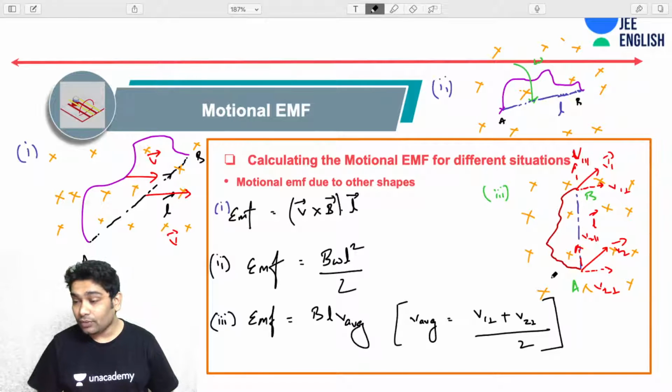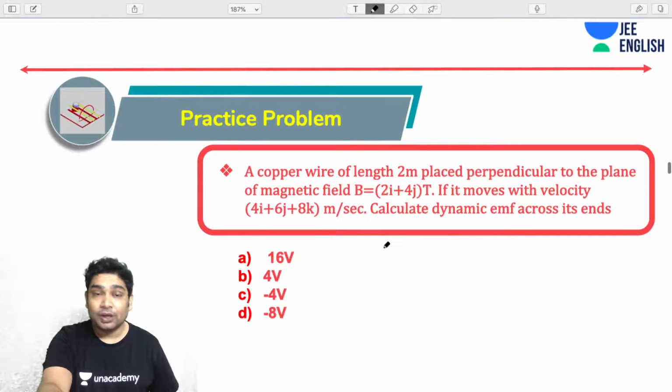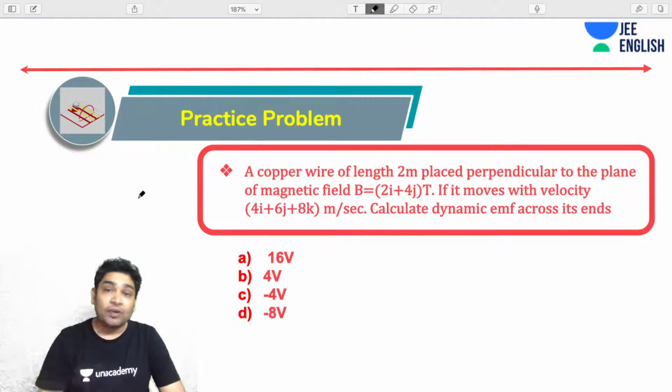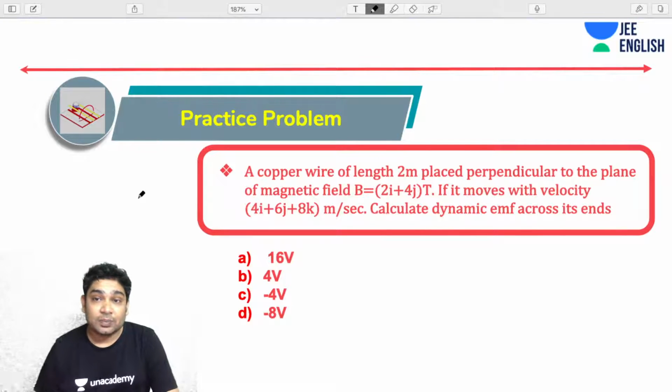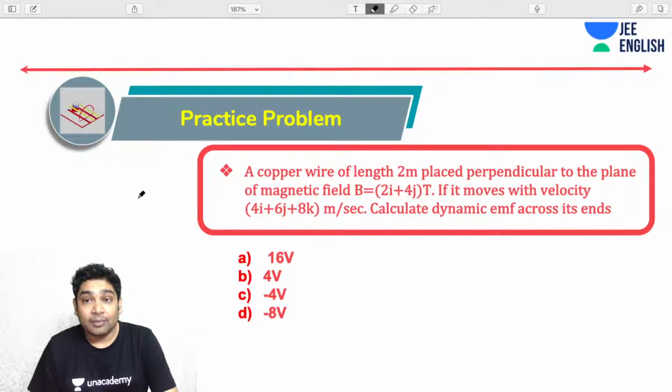I am hoping you guys followed this. So here is a practice problem for you. You've been told a copper wire of length 2 meter is placed perpendicular to the plane of a magnetic field, which is like this. If it moves with a velocity of 4 i cap plus 6 j cap plus 8 k cap meter per second, find the dynamic EMF across its ends.